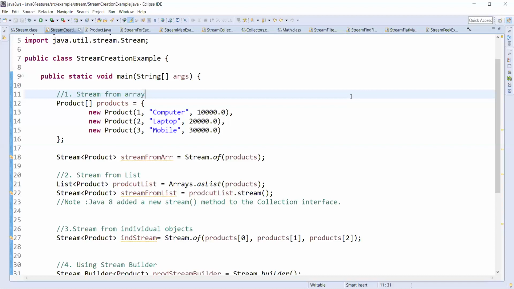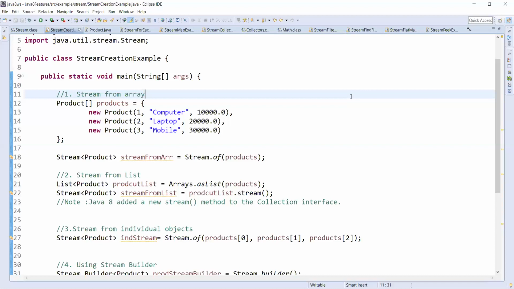I'll explain how we create streams and what operations we can perform on them. In this video, I'm covering how to create streams, and the forEach, map, collect, filter, findFirst, and flatMap methods. We'll upload another video for the other methods. We'll go one by one.